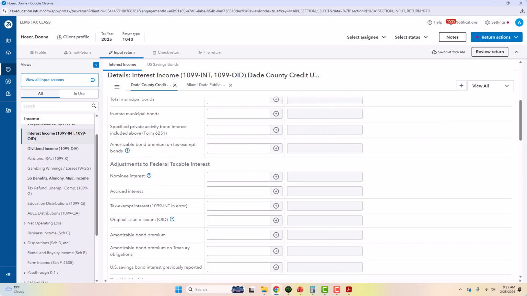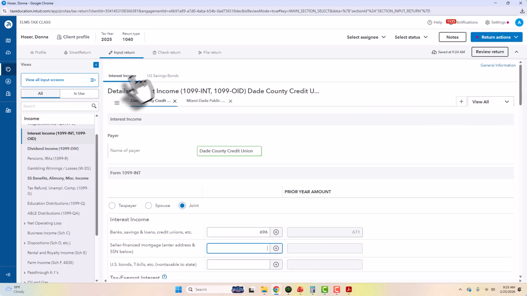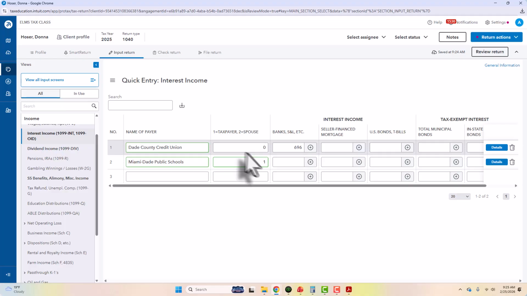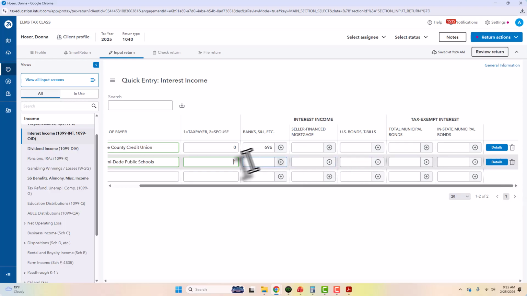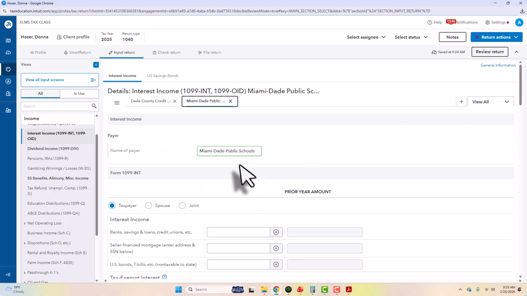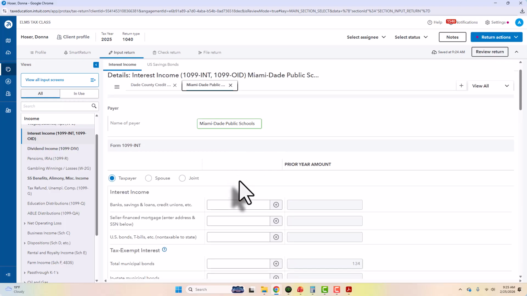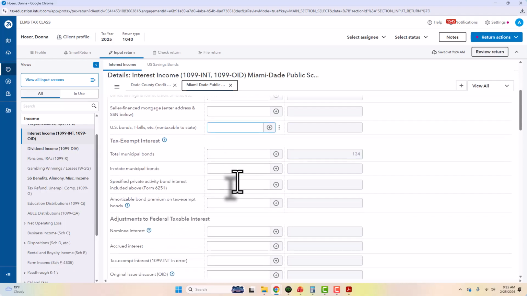All right. So then we can go back to interest income by clicking these lines. And then we have Miami-Dade School. We're going to click the details line on the Miami-Dade Public Schools. This is an original issue discount bond, which means they have tax-exempt municipal bonds. So this is where it's going to go. It's $146 and it's going into total municipal bond interest.